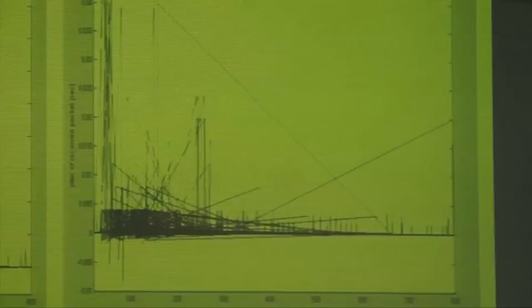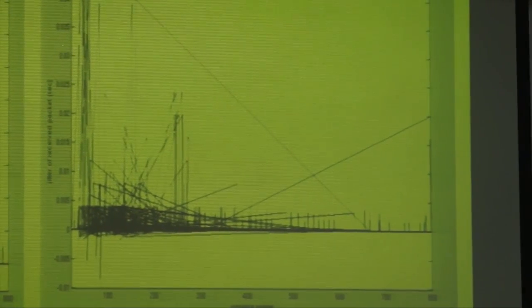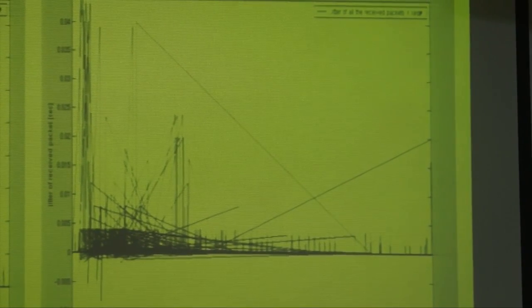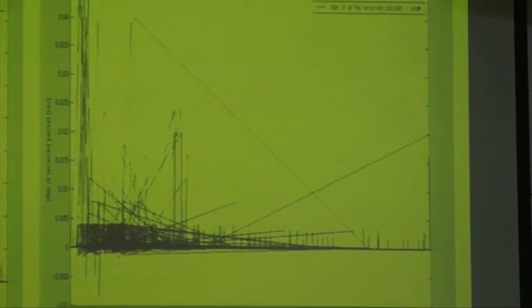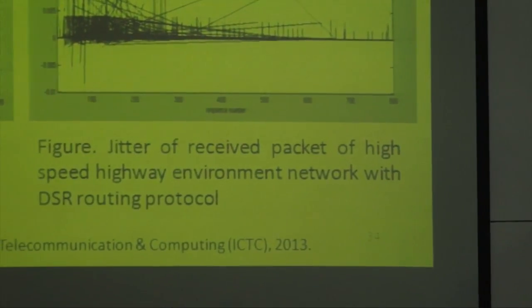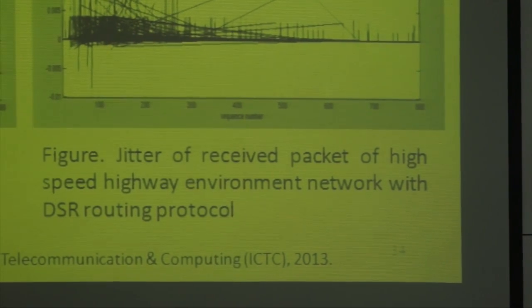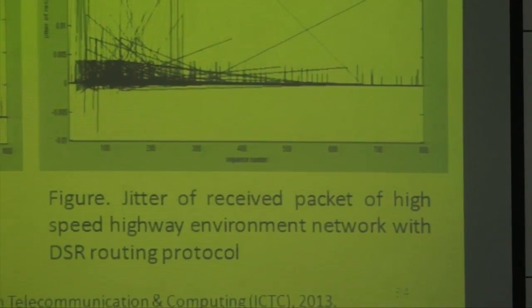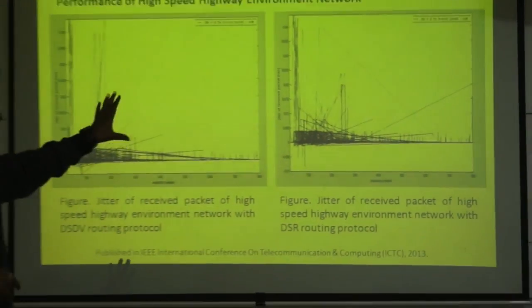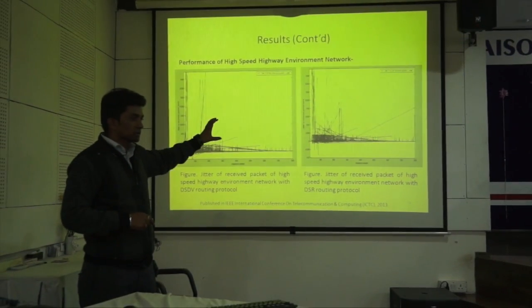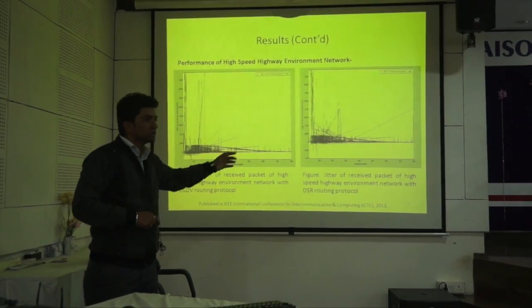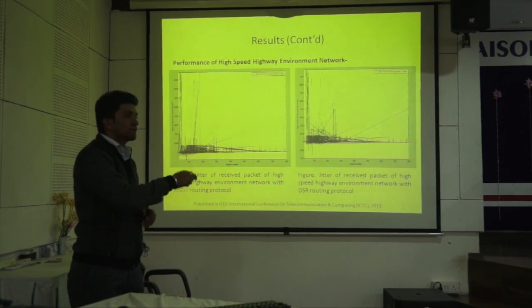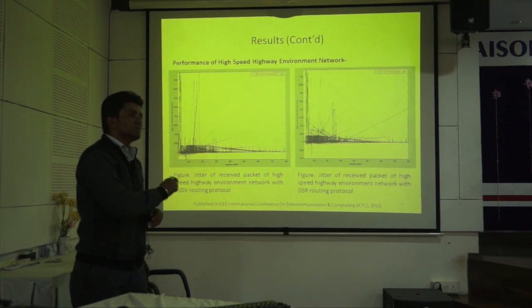No, I'm saying that all that is fine. The point is what you want to prove through this figure. What am I expected to understand from the fact that your lines are going in all directions and slopes? Do you want to show that the jitter is large, or what do you want to show through this figure? From this figure, I want to say that jitter is very less for the particular routing protocol, DSR. That I want to say. Because this time is very, very less, and when I find the average of all these thousands of packets' values, it is in microseconds.